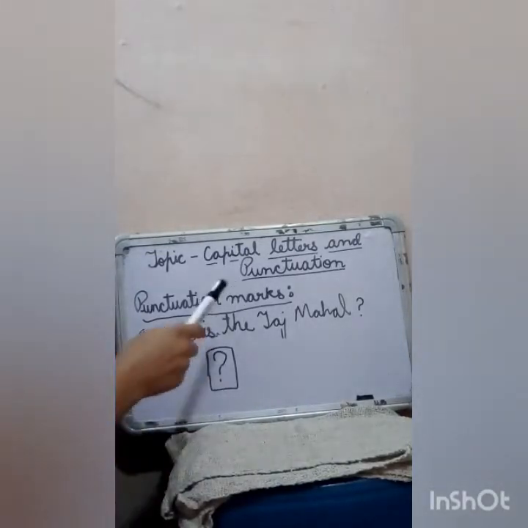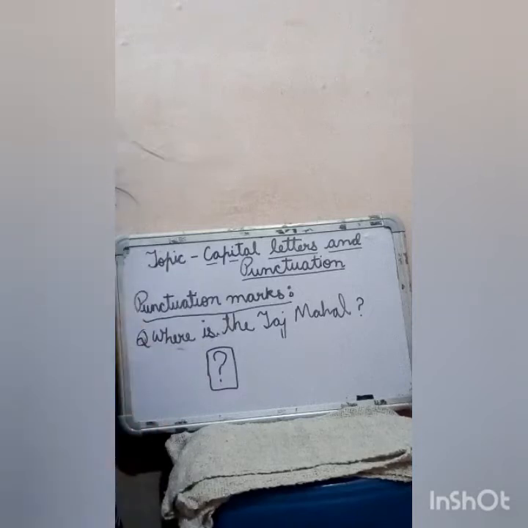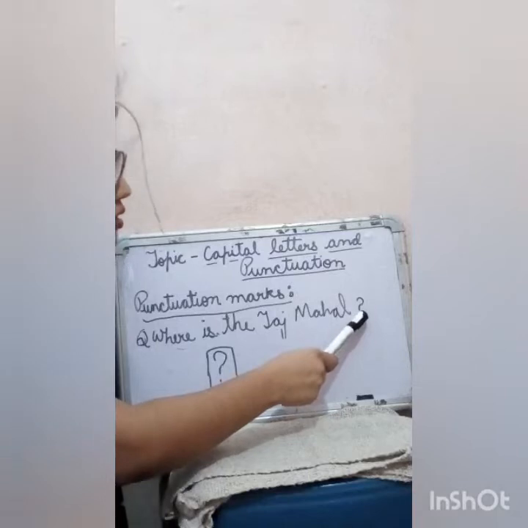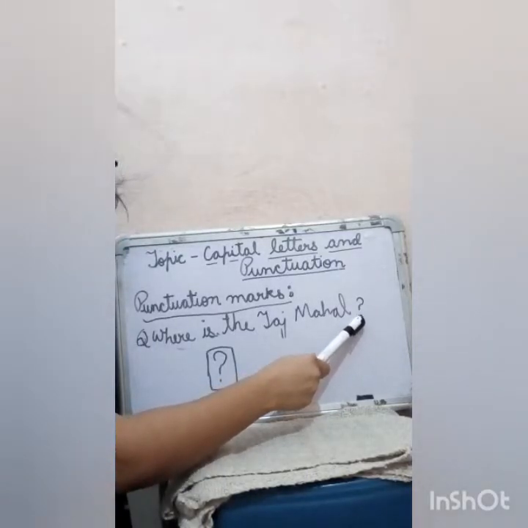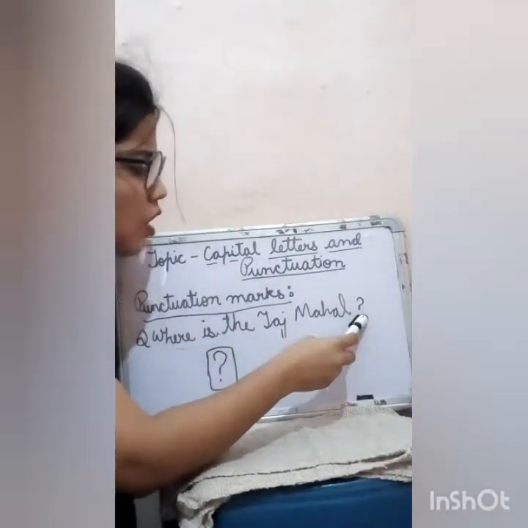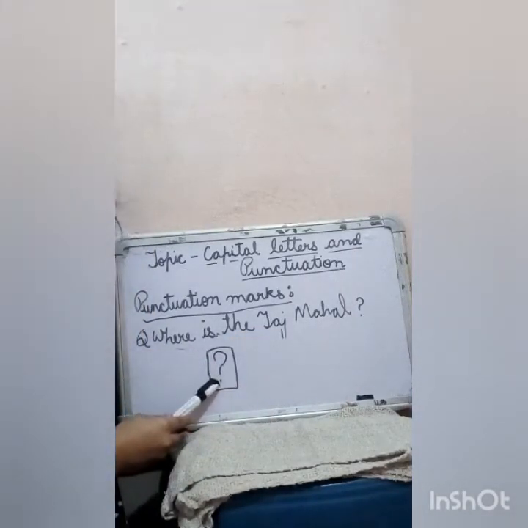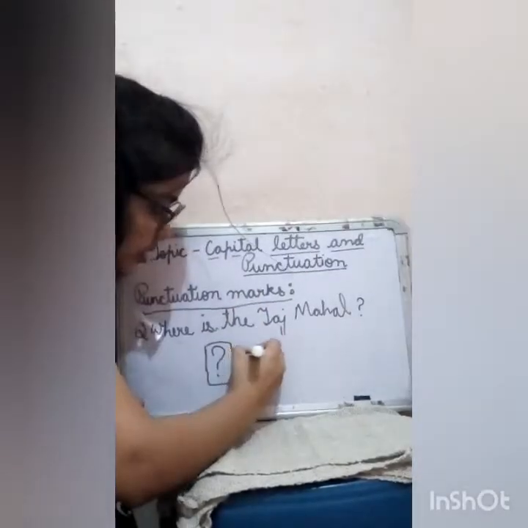Next, students, let's learn about punctuation marks. What are punctuation marks? Punctuation marks are the signs that we use in writing any sentence. For example, let's say there is a question, where is the Taj Mahal? This is a question, so at the end of every question we put this kind of mark. You must have written this mark in your notebook also while writing any question. So what is this mark called? As this is a question, this mark is known as a question mark.